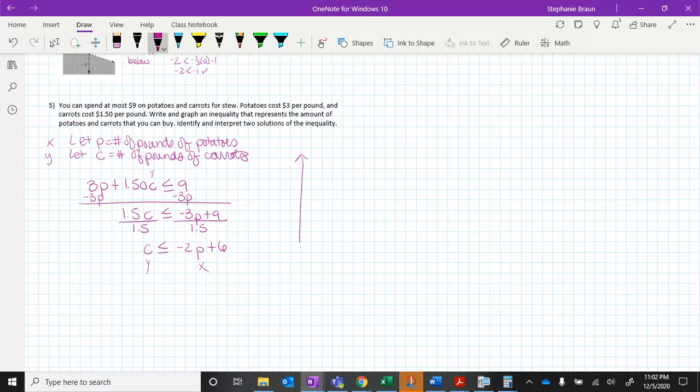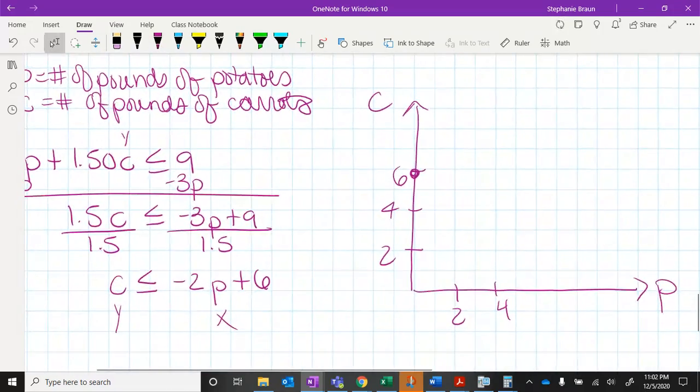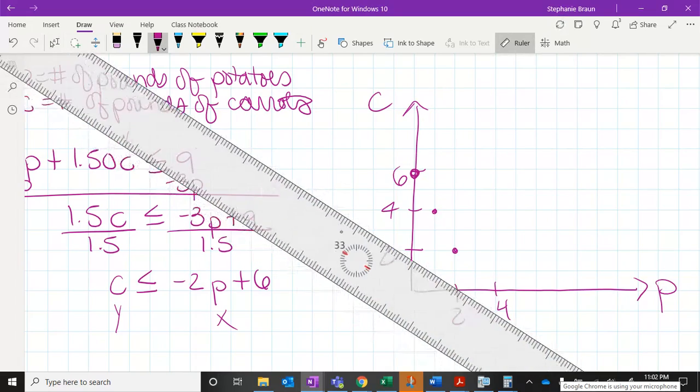So now we can graph our potato situation. This is p for potatoes and c for carrots. And my slope was negative 2, so I'm going to go down 2 over 1, down 2 over 1. Get my ruler.